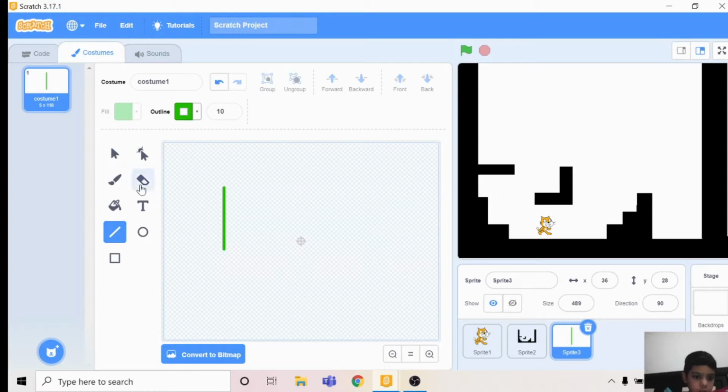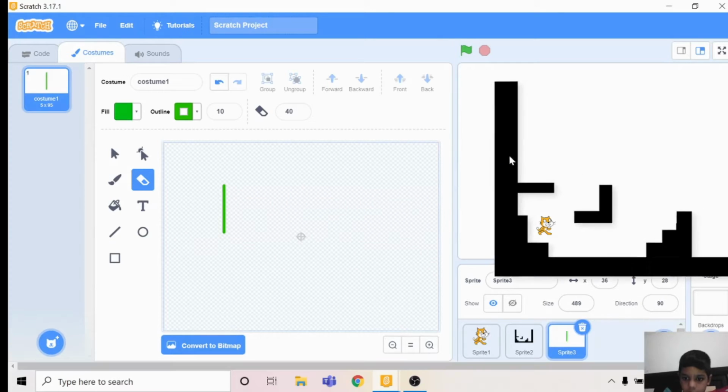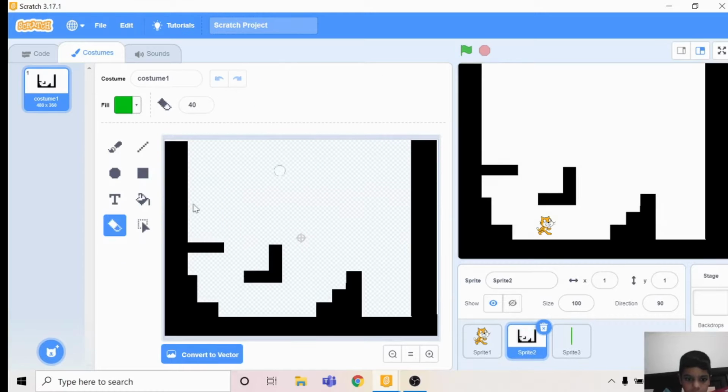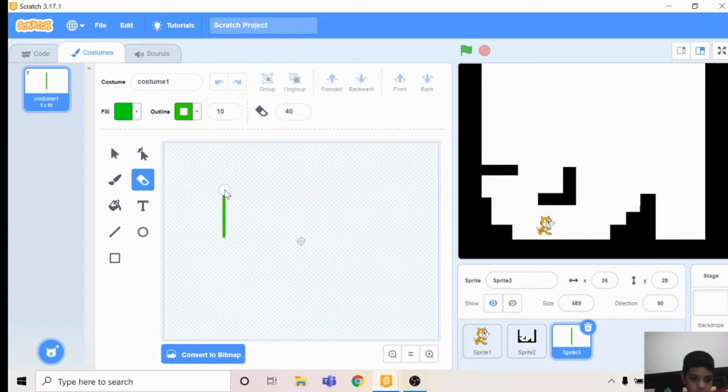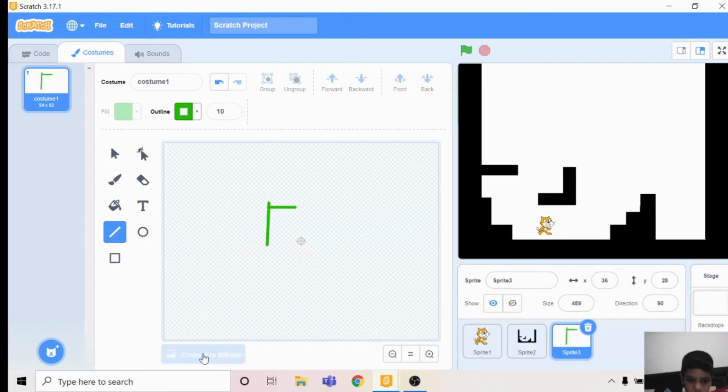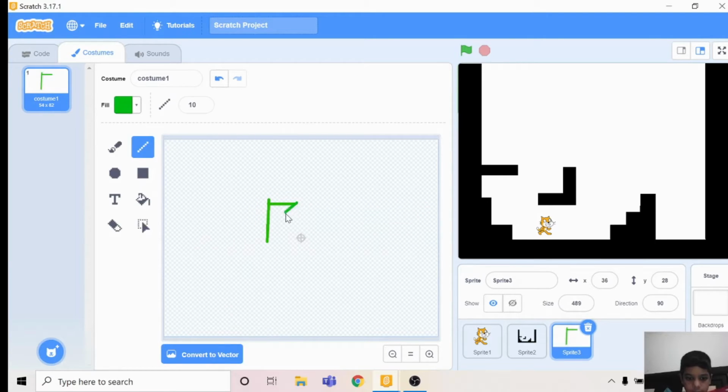I think you should erase a little, and draw it down. You should convert it to bitmap before. Yeah, convert it to bitmap and do it like this.